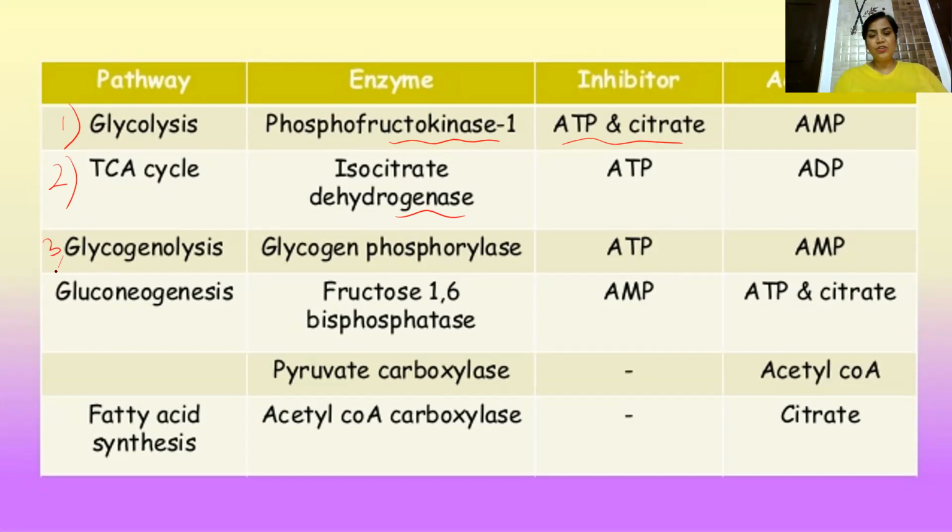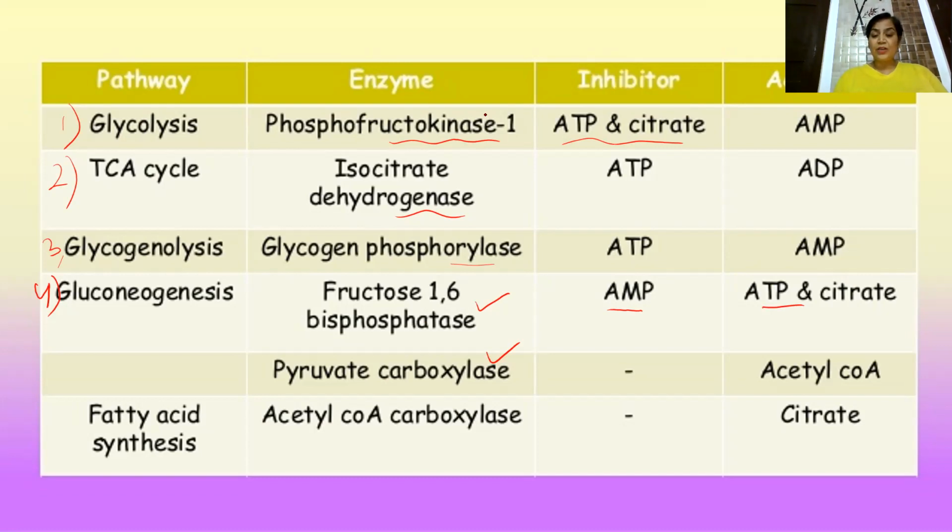Then comes glycogenolysis. In glycogenolysis, glycogen phosphorylase is the rate limiting enzyme. ATP inhibits it and AMP activates it. These are all allosteric inhibitors and activators. Then gluconeogenesis, there are two important enzymes. One is fructose 1,6-bisphosphatase, the other is pyruvate carboxylase. In fructose 1,6-bisphosphatase, AMP is the inhibitor and ATP and citrate are the activators, exactly the reverse of this.